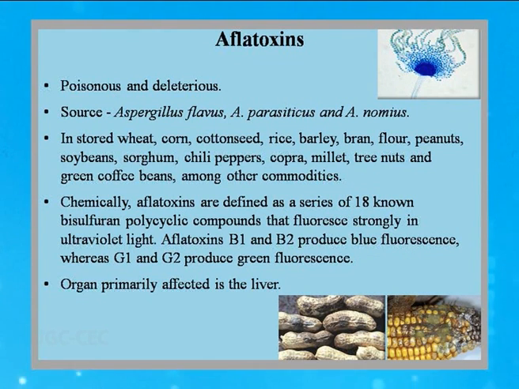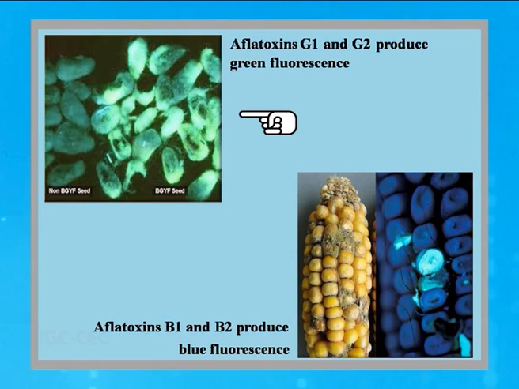Here you can see the fluorescence given by aflatoxin G1 and G2, which is green in color. This is under normal light and this is under ultraviolet light. However, aflatoxin B1 and B2 produce blue fluorescence. This is the blue fluorescence seen over here, and this is under white light. Because of this fluorescence, it becomes very helpful for detecting the particular type of mycotoxin that has affected the food item. This type of toxin basically affects the liver of the human body.